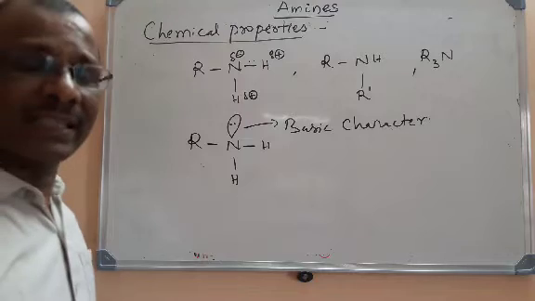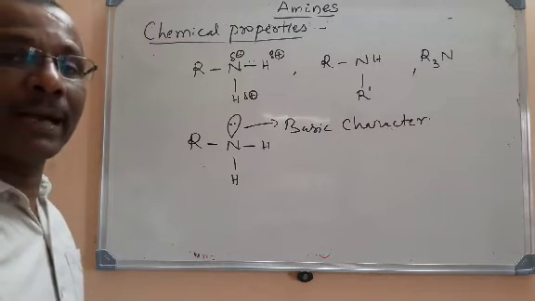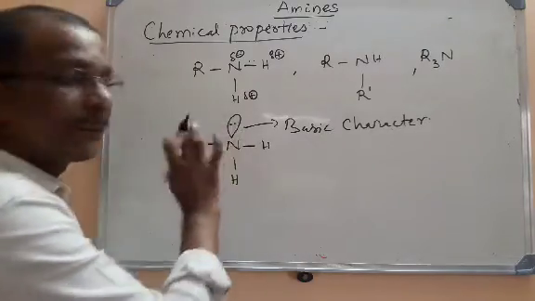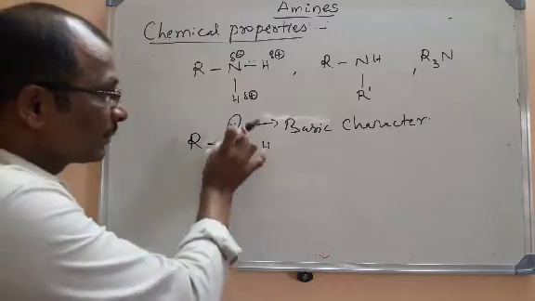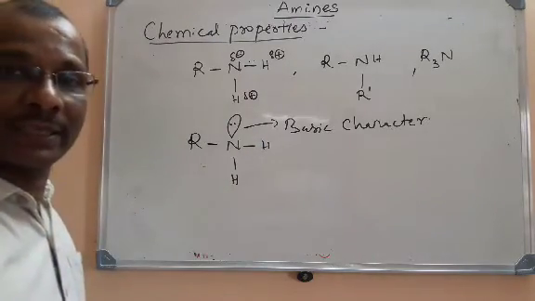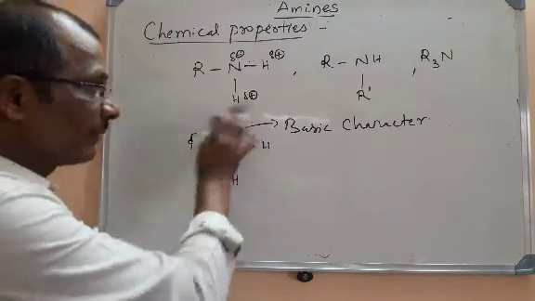What is meant by basic nature? According to Lewis acid-base theory, any substance that is capable of donating at least one pair of electrons is called a basic substance. As the central atom nitrogen is bearing a lone pair of electrons here, it can donate a pair of electrons, so that it has its